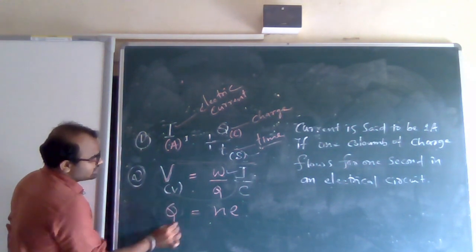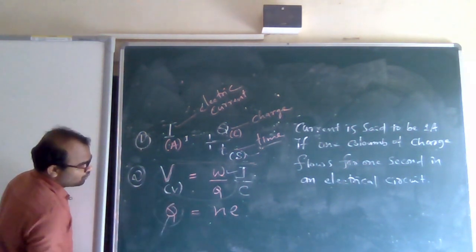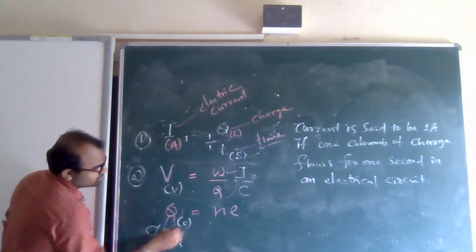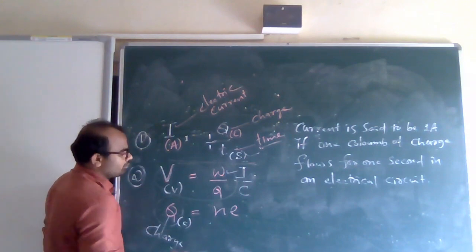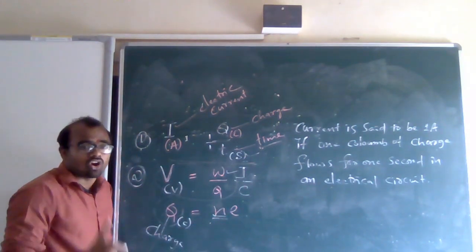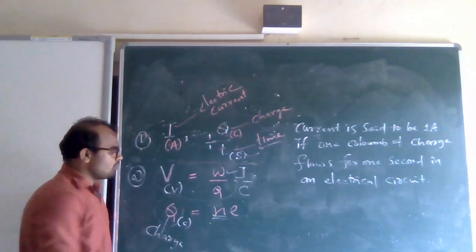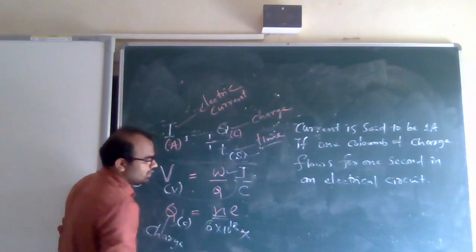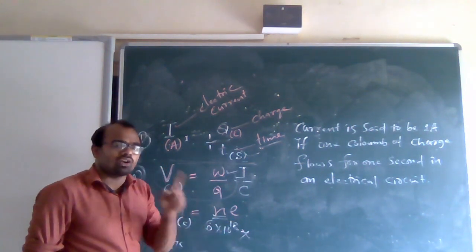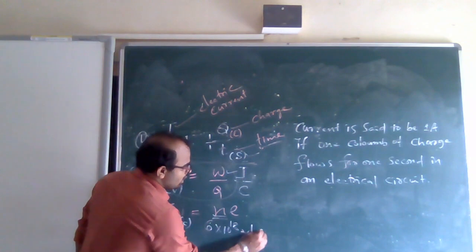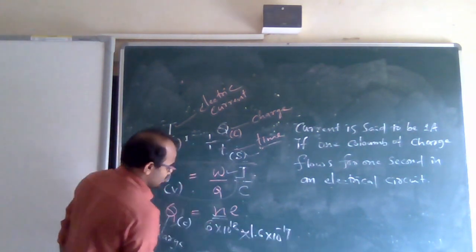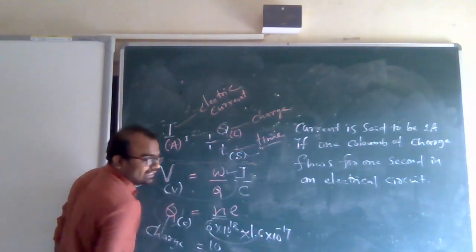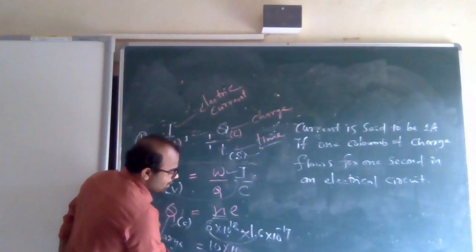Next we will come across this. Q is charge, expressed in coulombs, the SI unit. N means the number of electrons in 1 coulomb of charge. How much is that? 6 into 10 to the power 18, into e. e means the charge on 1 electron, that is 1.6 into 10 to the power minus 19. If you multiply 6 into 1.6, and 10 to the power 18 into 10 to the power minus 19, it will become 10 to the power 1.